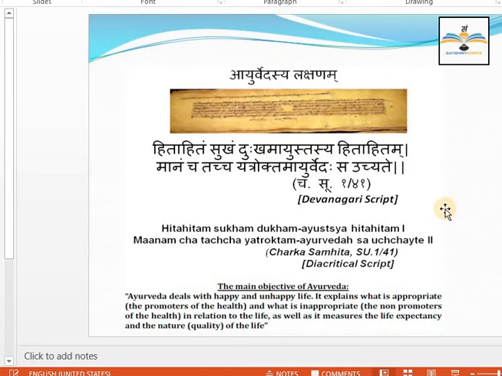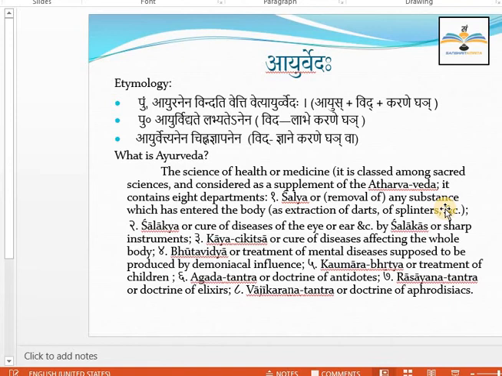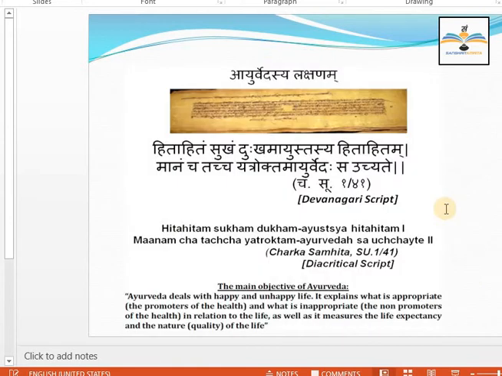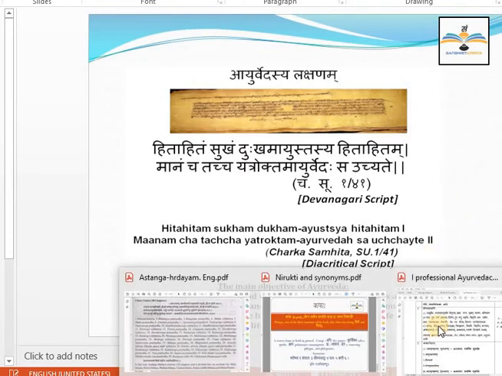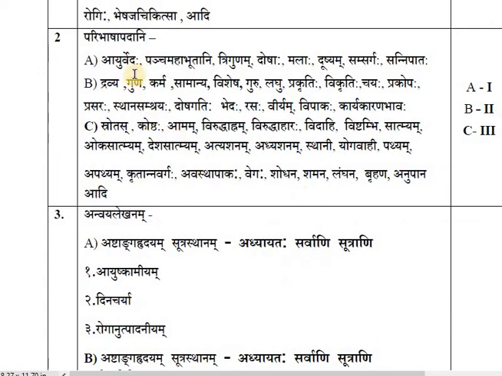You can explain about this. You cannot quote these slokas in the exam, and you can write the definition of Ayurveda also with the Nirukti that is here, right? There are 8 branches. What is actually Ayurveda? What is the purpose of Ayurveda? Everything you can explain. They will ask you the Paribhasha of Ayurveda, right? So let us go through, students, to understand. We have already gone through this. Let us understand the next word now.